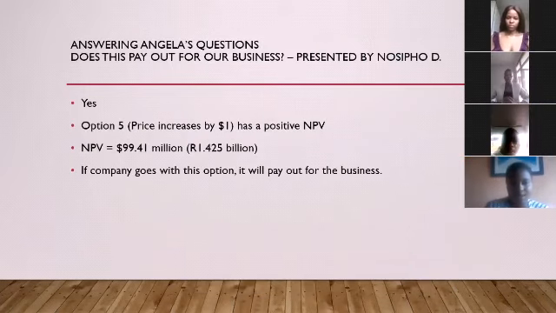The next section is answering Angela's question, and I'm going to answer the question that says, does this pay out for our business? And the answer is yes, since option 5 has a positive NPV of 1.425 billion, and we're going to accept this project using option number 5.